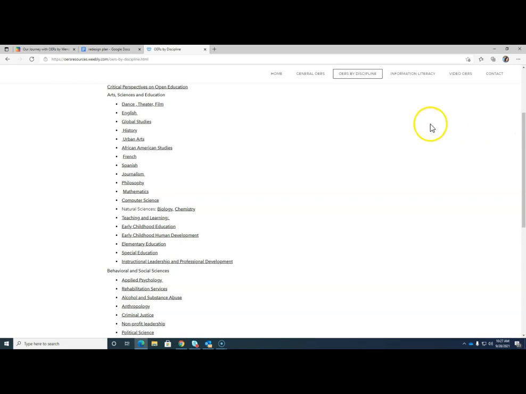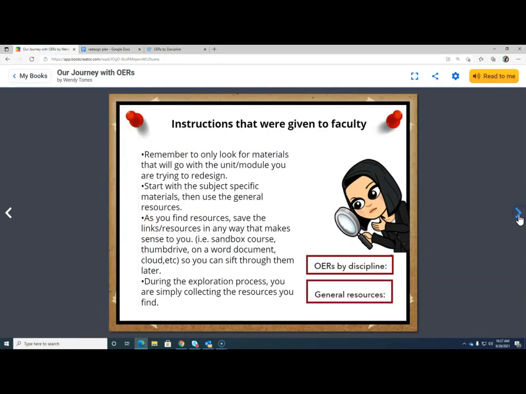And so our faculty took the time to start exploring this particular OER page, and they started bookmarking some resources they felt were important to them. With our faculty, we stressed to them that they weren't doing a deep dive for these materials. They were just sort of putting the materials away and bookmarking them because we were going to talk about how to evaluate them the next day for the workshop.